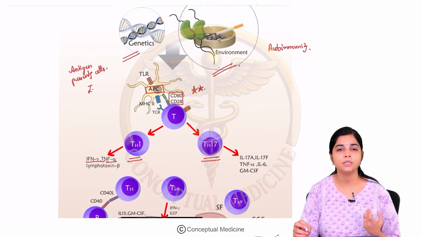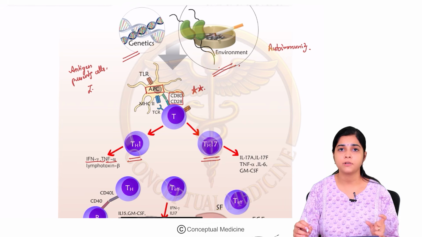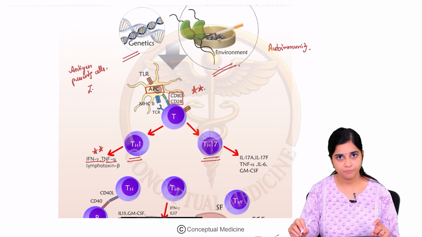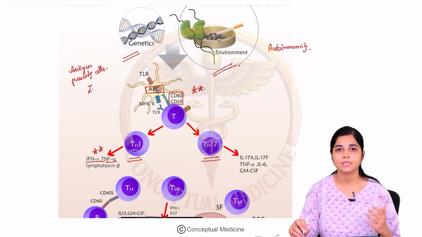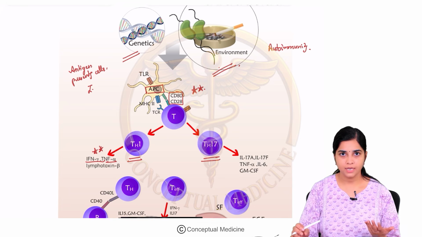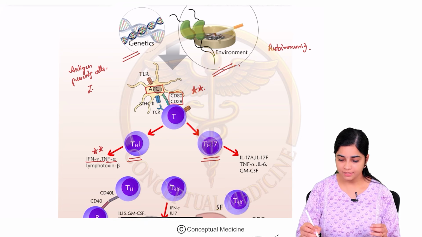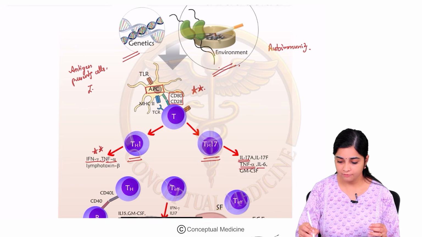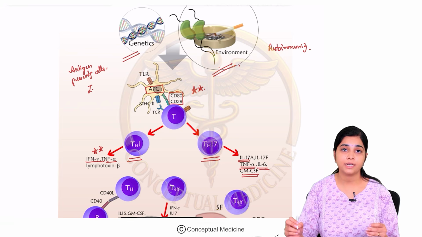So if you have to remember what are the key cytokines involved in rheumatoid arthritis, remember interferon gamma and TNF alpha. Why is this important? Because nowadays we have directed therapies against these molecules. And stimulation of the T helper 17 cells involves production of interleukin 17, again TNF alpha, interleukin 6 and granulocyte